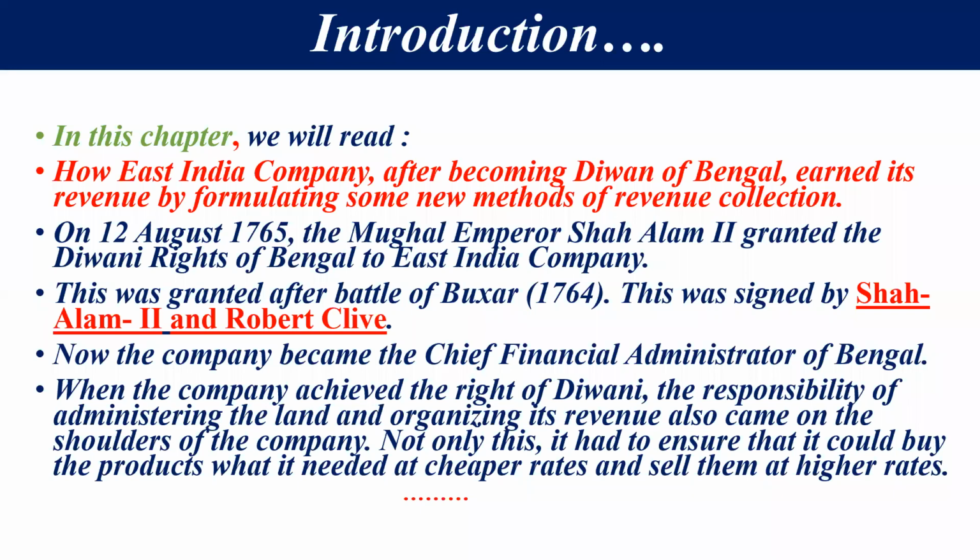When the company achieved the right to Diwani, meaning the right to collect tax, the responsibility of administering the land and organizing its revenue system came on the shoulders of the company. How much tax to pay, how much tax would be taken from where, and how it would be collected, everything was organized by the British.